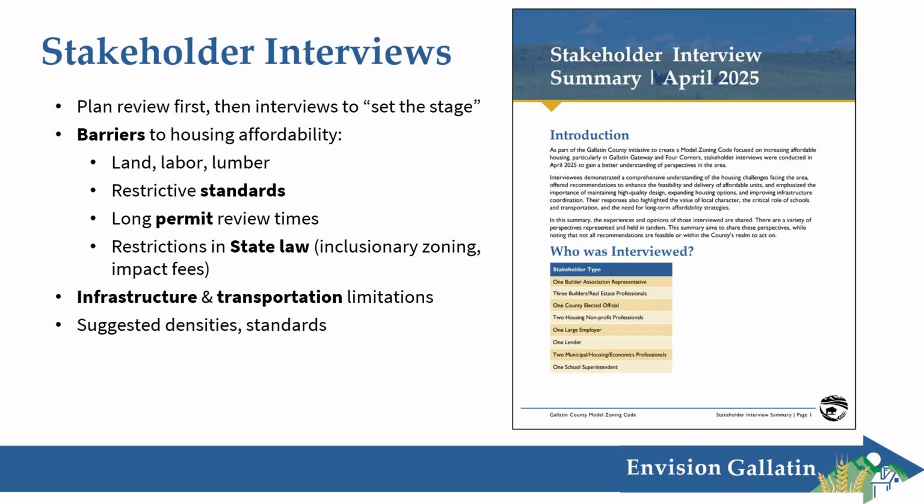The interviewees also recommended some densities and some design standards and lack thereof that could be helpful to include in the model code, and we took that into account while creating the draft. They talked about STRs as a tool for affordability, also noting that sometimes they can decrease affordability when they monopolize an area, but when folks can rent out a bedroom in their unit or rent out their unit when they're away, they can help that household afford their home. And because public outreach was centered in Four Corners and Gallatin Gateway, the stakeholder interviewees also offered some context about those areas.